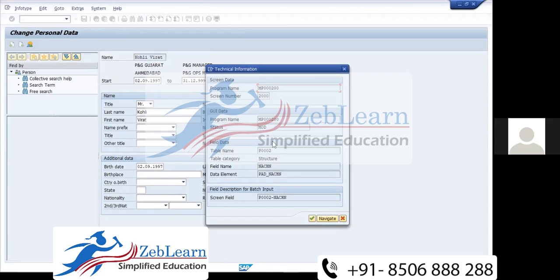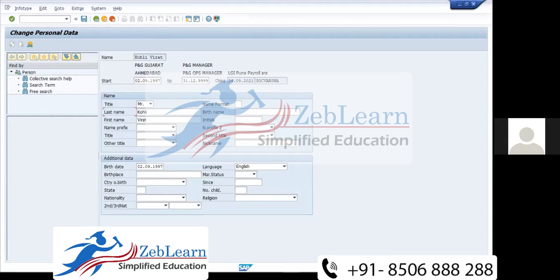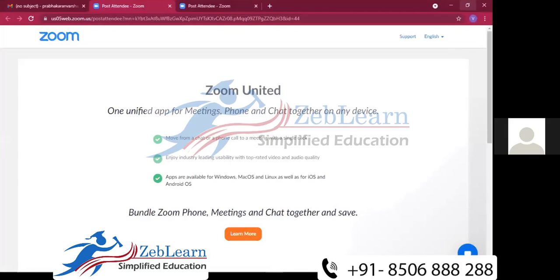Now we need to go to SPRO. We need to find out: field name is Nachn, program name is MP000200, screen number is 2000, program name is given, structure table name P0002, field name Nachn. This we have taken from here. So now we need to go to the SPRO screen. Please do the login.